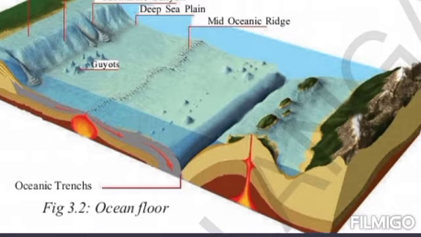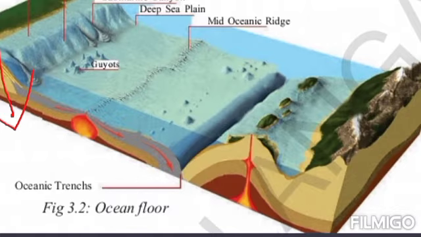Continental shelf. What is meant by continental shelf? It is the border zone between land and sea. Its depth is up to 200 to 3000 meters. And it occupies a space of about 7.6%. How much space will it occupy? 7.6%.